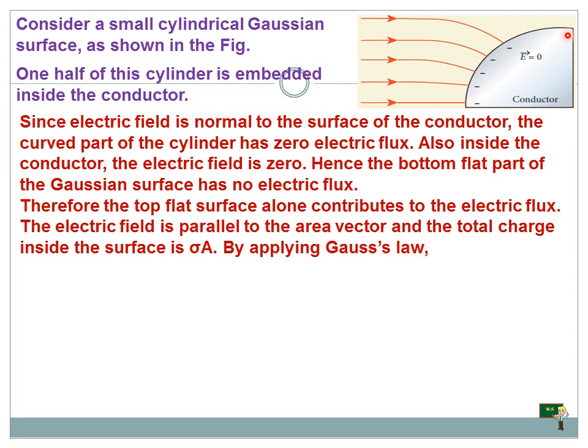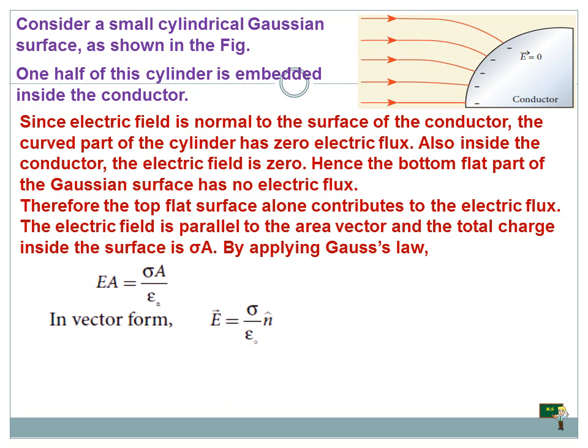The electric field is parallel to the area vector and the total charge inside the surface is sigma A. By applying Gauss's law to this, we get EA equals sigma A by epsilon naught.